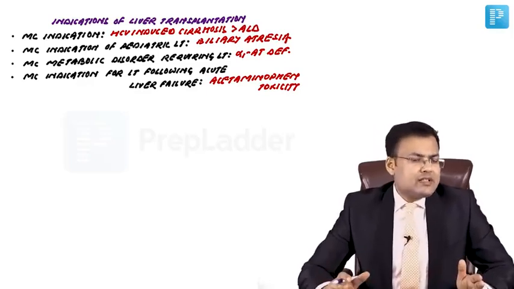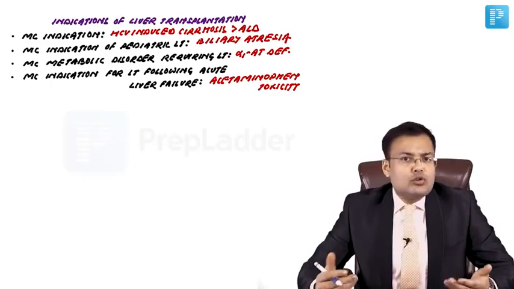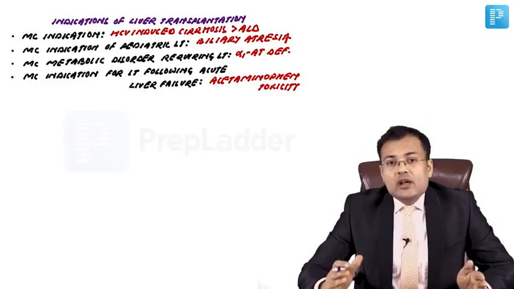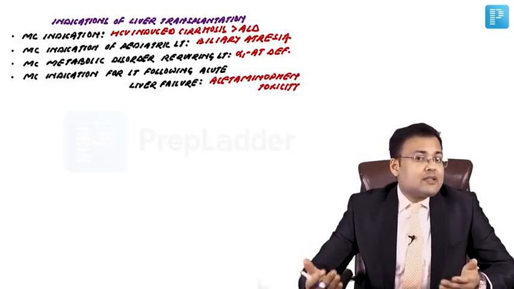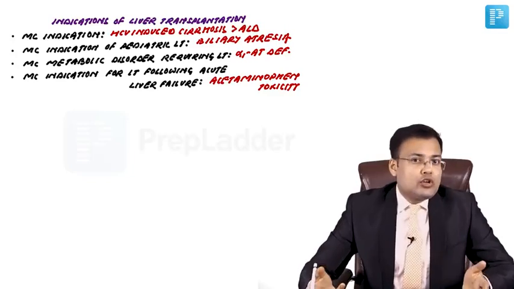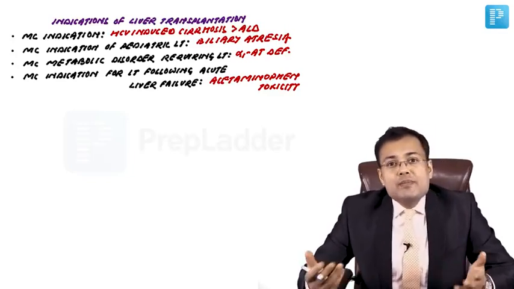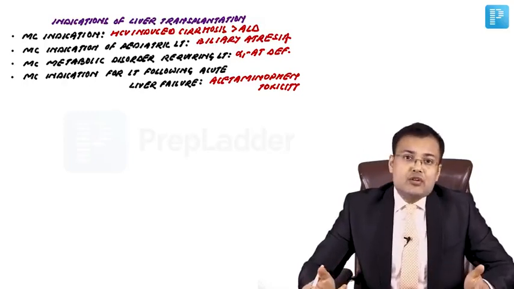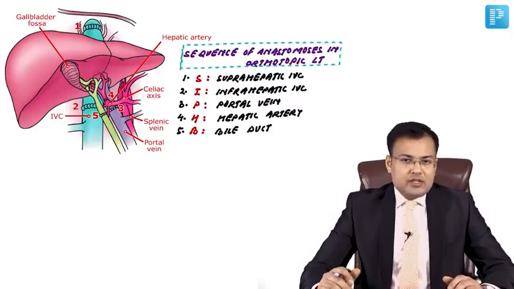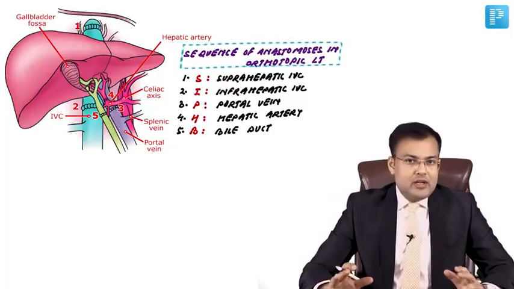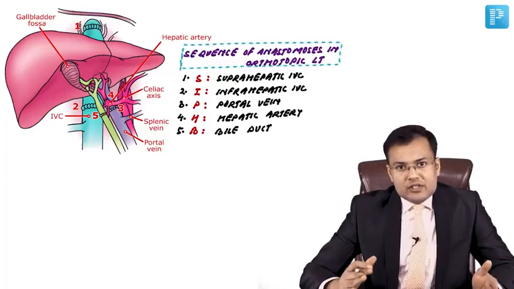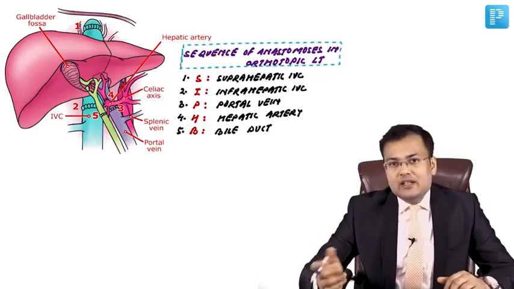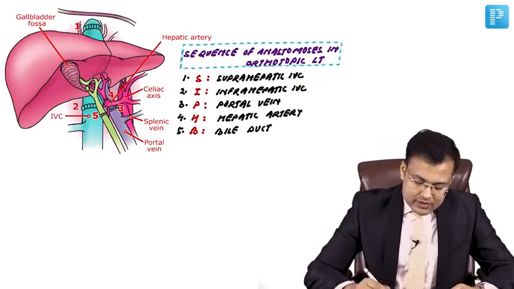Most of the questions in liver transplantation are related to orthotopic liver transplantation. What is orthotopic? What is heterotopic? When the graft is placed in the organ bed, it is orthotopic, and whenever the graft is placed at some other site, not in the organ bed, that's heterotopic. So what's the sequence of anastomosis in orthotopic liver transplantation? Let me tell you, venous anastomoses are done first. So first you have to restore the venous drainage, then only you go for arterial supply.